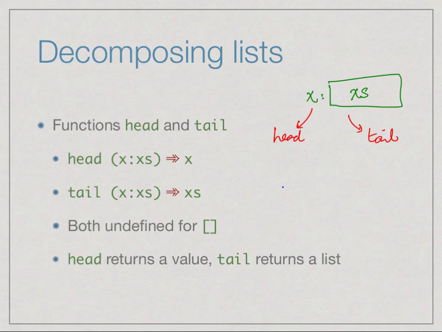In particular, if I take tail of a list with one value, okay, this is the same as 3 colon empty. So here the tail will be the empty list. Okay? So we can only do head and tail on lists which have at least one value, because otherwise I can't split it. I can't split the empty list. So both head and tail are defined on non-empty lists. Head returns a value, tail returns a list.